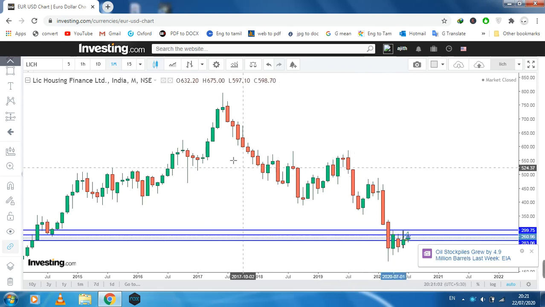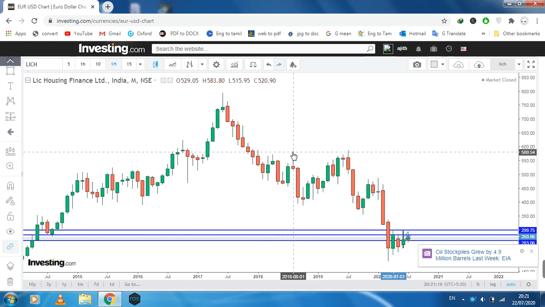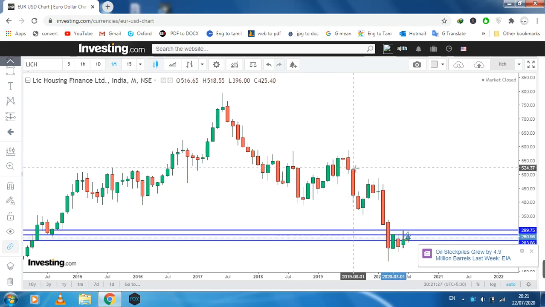But this market is currently down. This is the all-time high. What do you think about this? This is a lower high, lower low, lower high, again lower low. This is the previous lower high, lower low, lower high, lower low. So this time is a forming of a lower high.